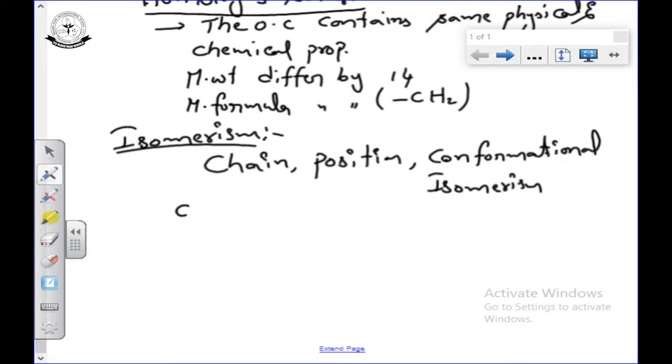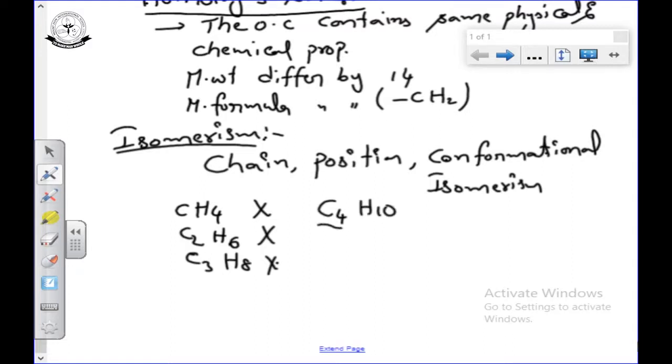Generally, methane cannot show any type of isomerism. Ethane cannot show any type of isomerism. Propane also cannot show any type of isomerism. So, especially for the alkanes, isomerism starts from the 4th carbon.